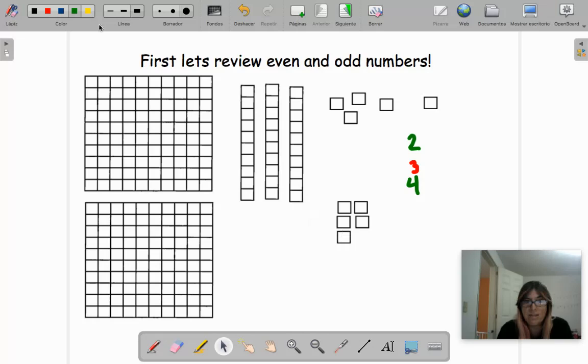All of them are 5. Do they have a friend? No. So that's odd. Okay? I bring the next one. Do all of them have a pair or a friend? Number 6, 2, 4, 6. Yes, so 6 is even.